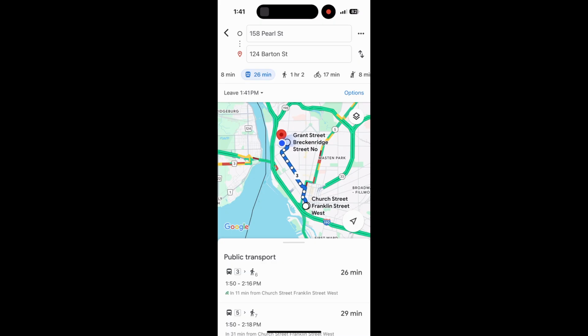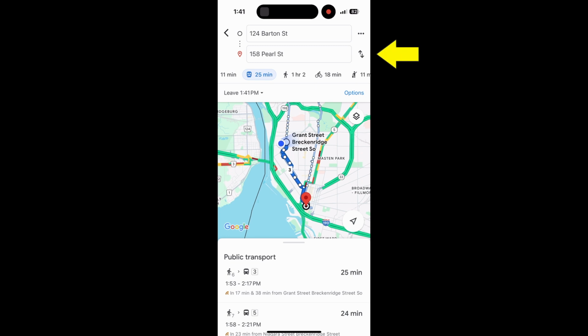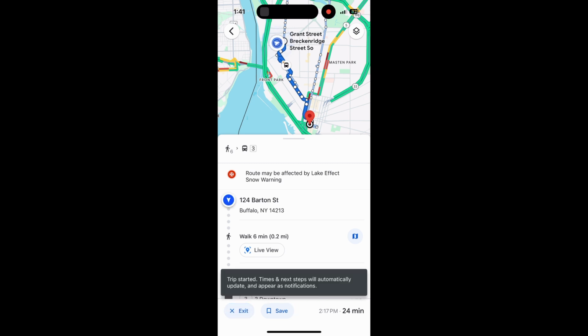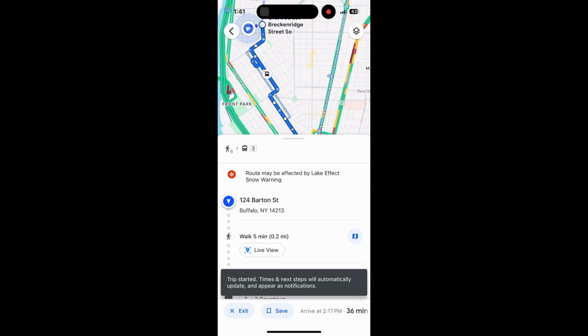To get back home, you simply reverse your directions. On the right side of your screen, if you click the two arrows, you can plan a return trip. You can also pick a specific time if you want to plan your trip back home ahead of time. Alternatively, you can type the address in.